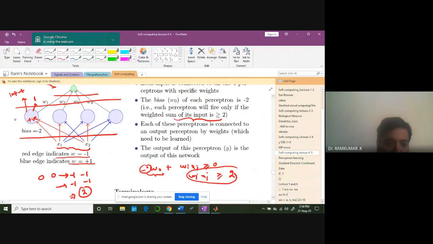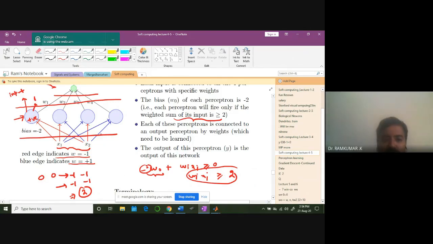This particular neuron will fire only for both the inputs 0, 0. But the second neuron will fire when? Can you tell when the second neuron will fire by looking at the weights? Anybody from the class? 0, 1, sir. That's all. Very good. It's direct.